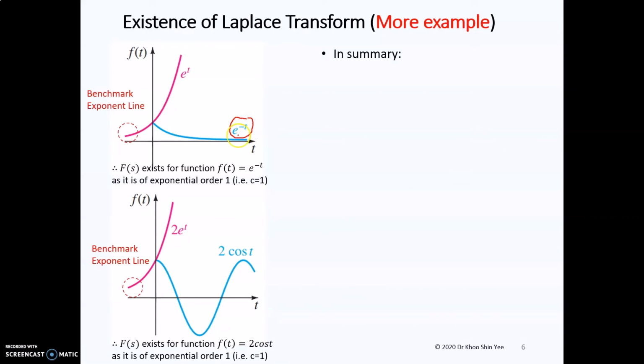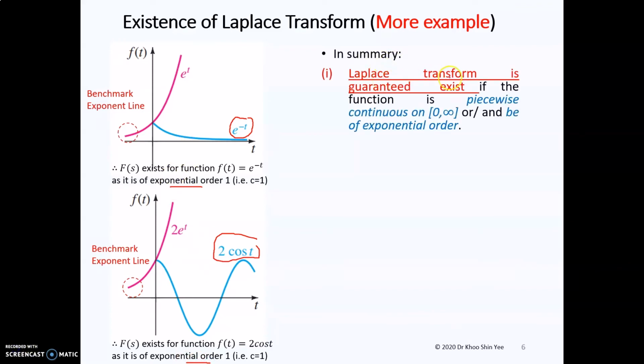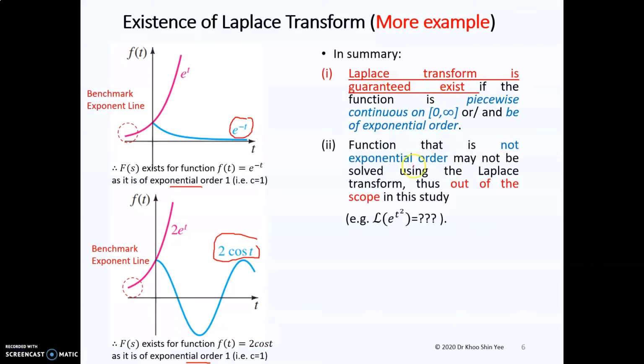You can see this function is below our benchmark line, and 2 cos t is below our benchmark line. So in this case, both of them are of exponential order, so we can perform the Laplace transform on this. In summary, Laplace transform is guaranteed to exist if your function is piecewise continuous from 0 to infinity, and also of exponential order. A function that is not of exponential order, such as this case, is not covered in this study.